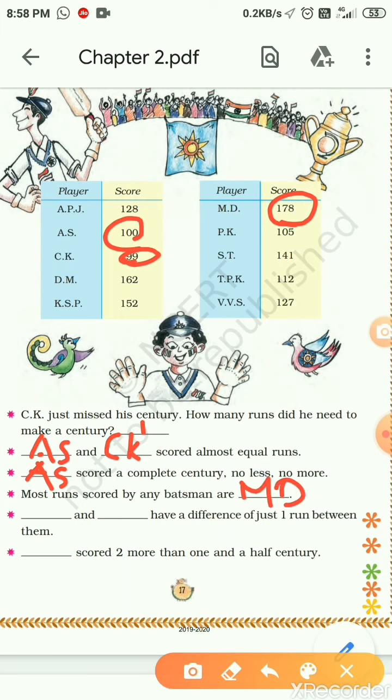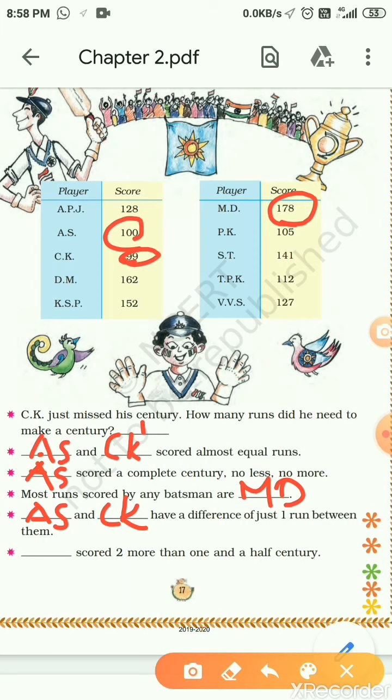Next, dash and dash have a difference of just 1 run between them. We already saw who has only 1 run difference between each of them. See, AS and CK. Same here. Same answer again. Who scored the nearest score, almost equal runs? AS and CK. Who has only 1 run in between? That is AS and CK again.